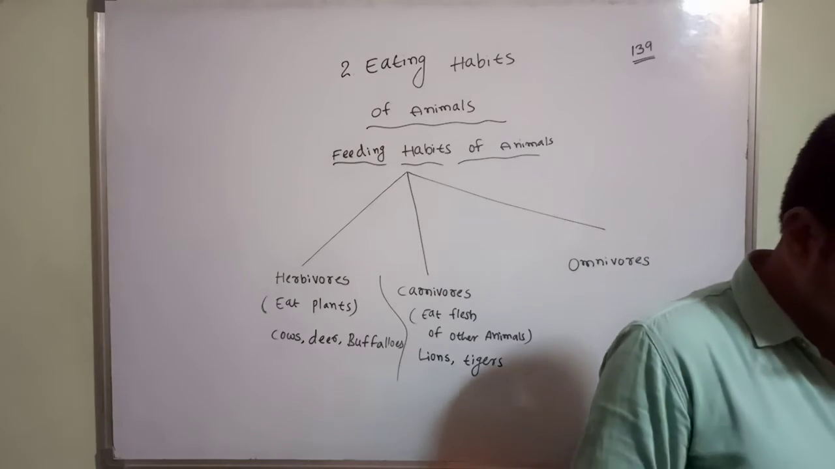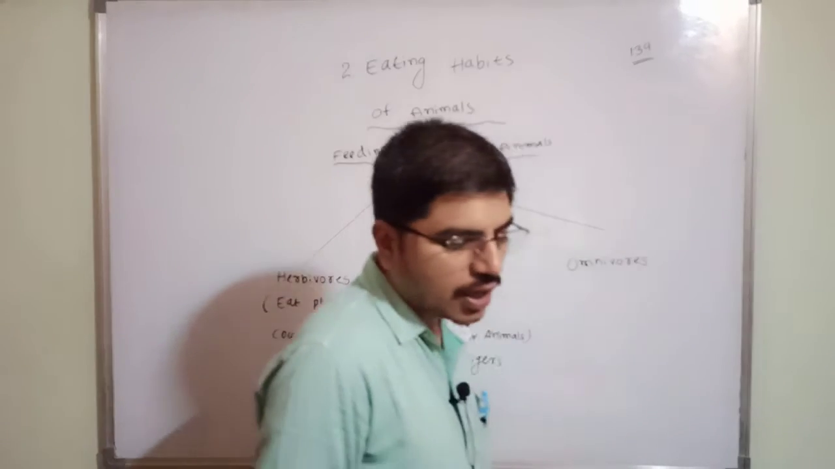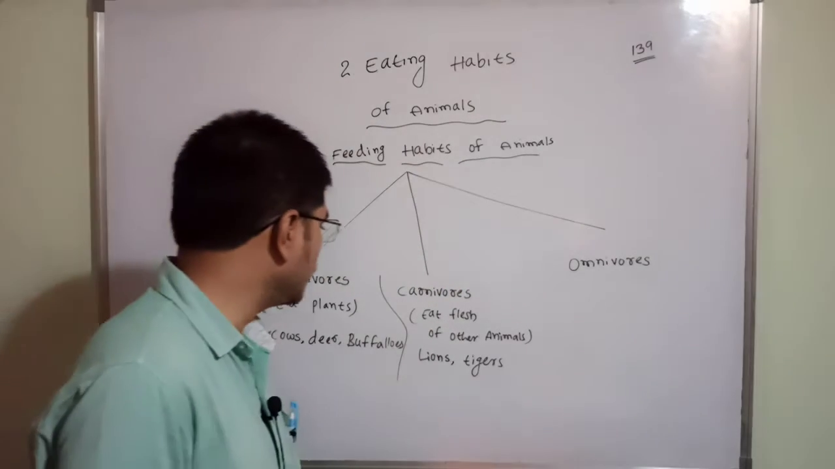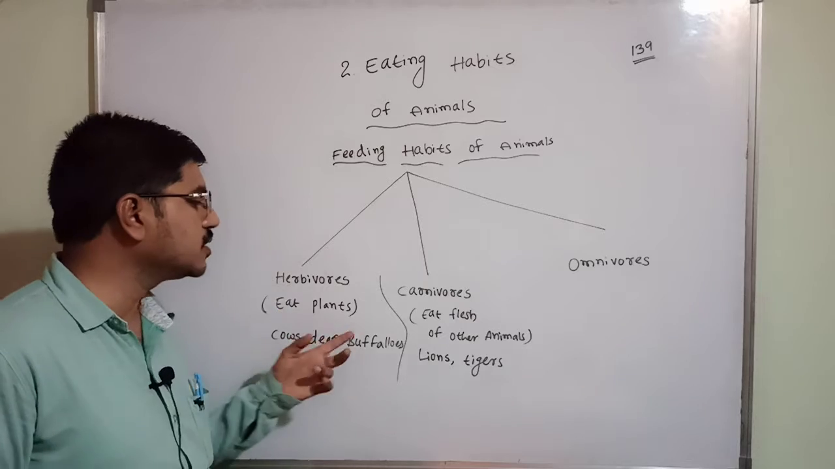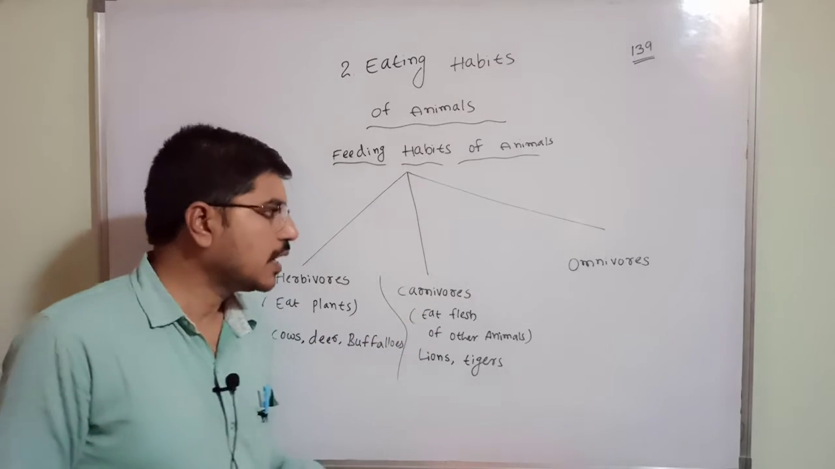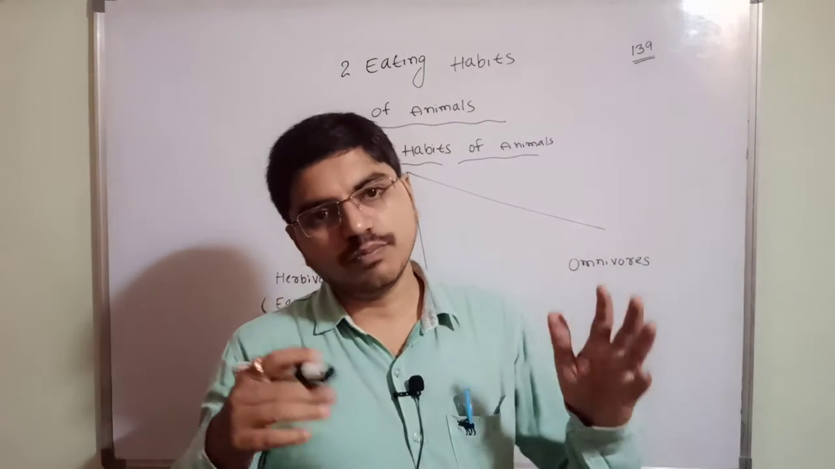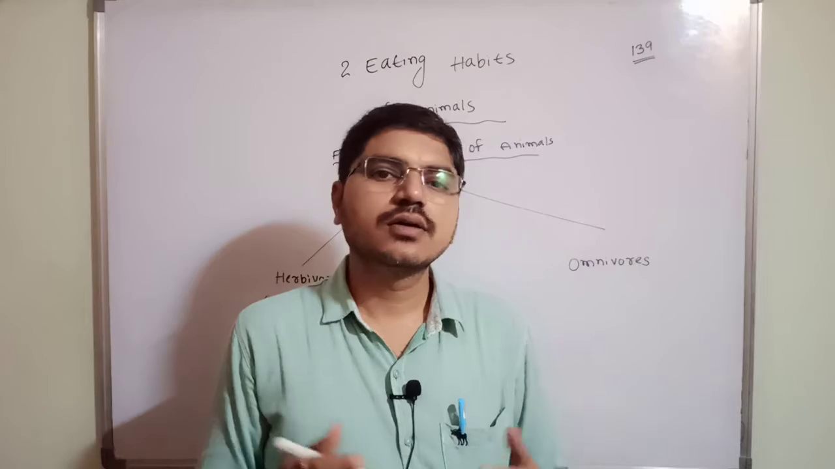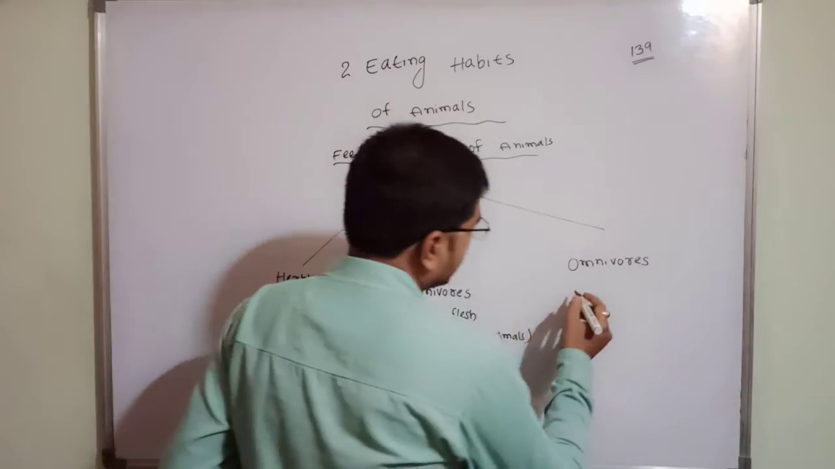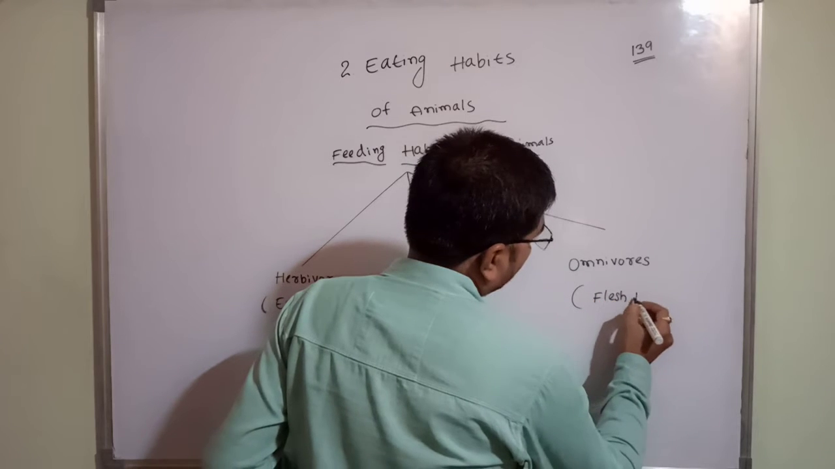Animals that eat both plants and the flesh of other animals are called omnivores. Herbivores eat plants, carnivores eat only the flesh of other animals, and omnivores eat both plants and the flesh of other animals. So I am going to say: flesh plus plants.